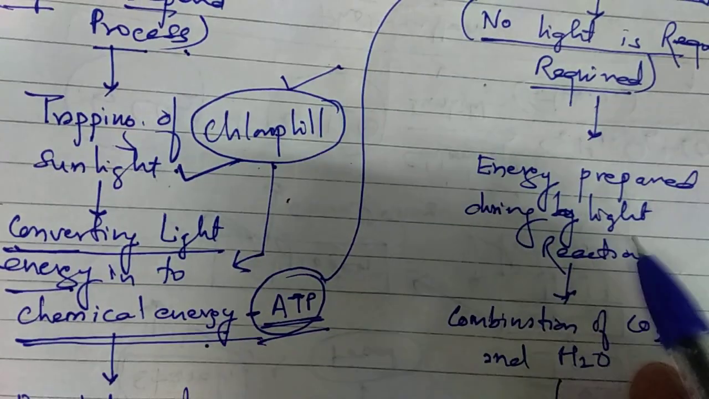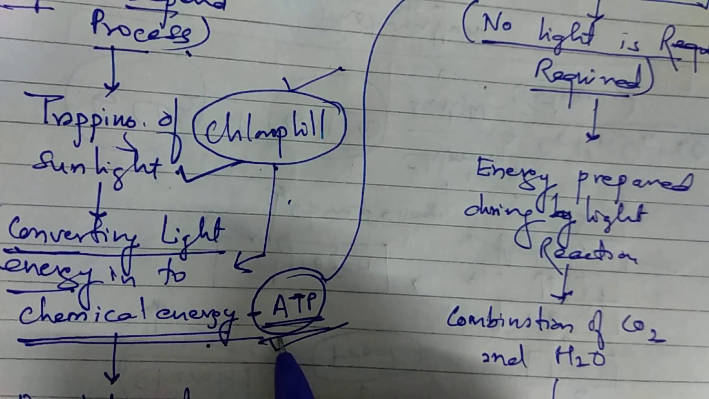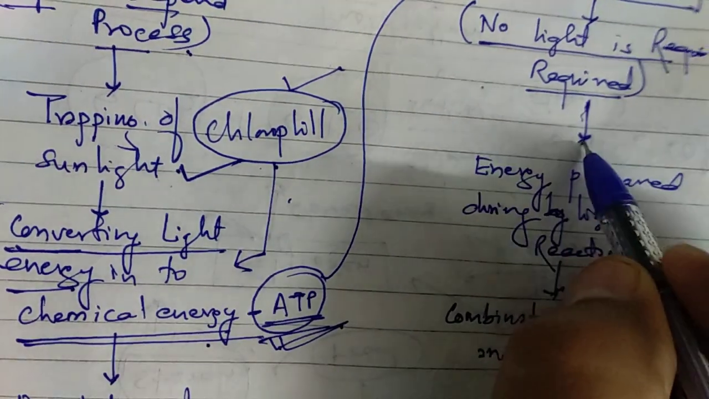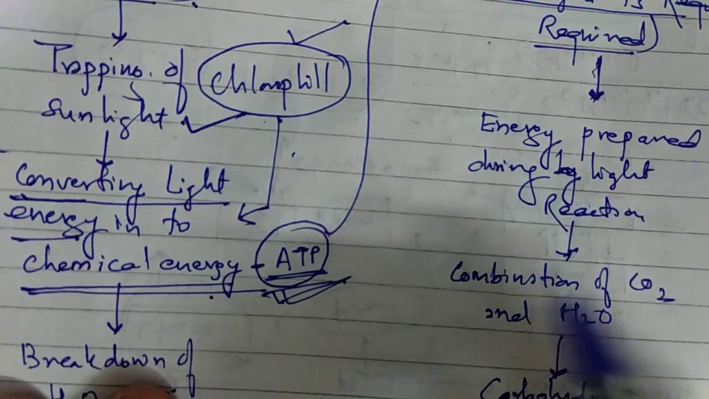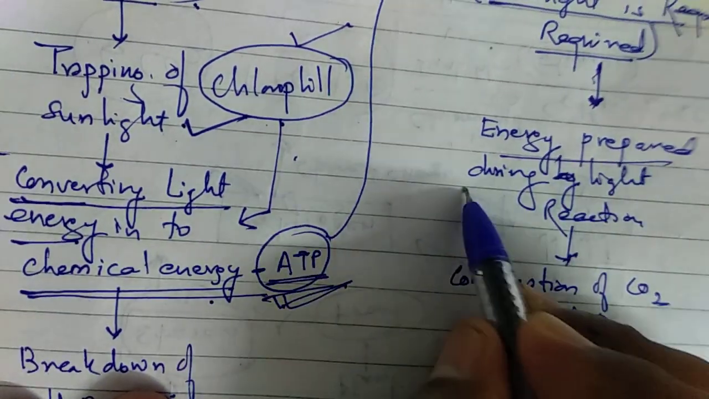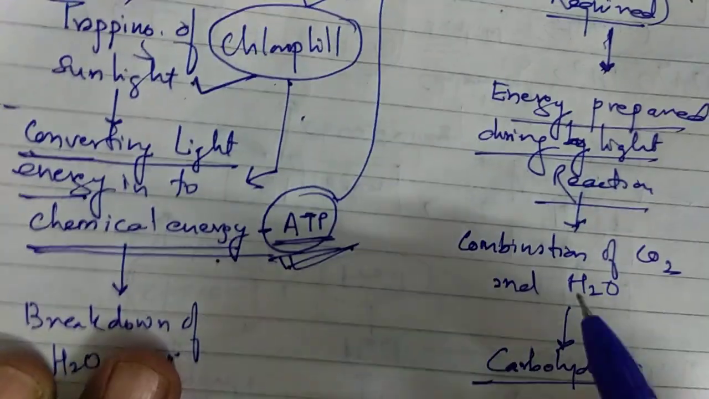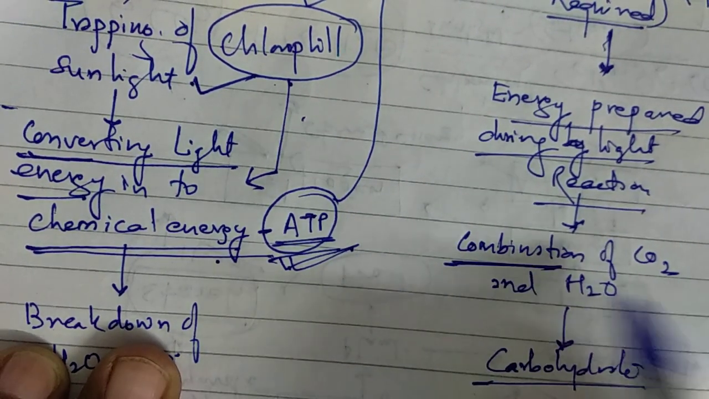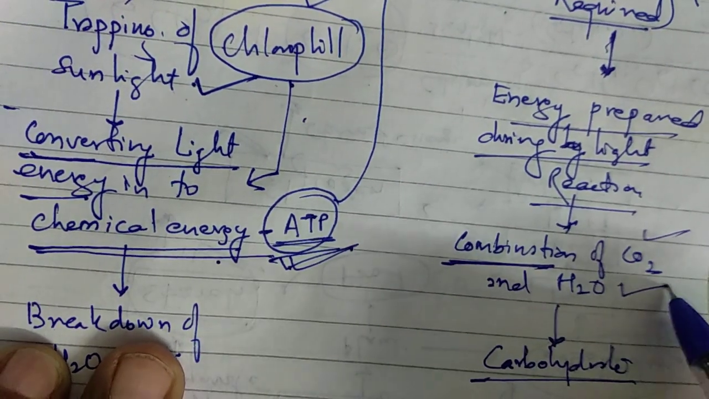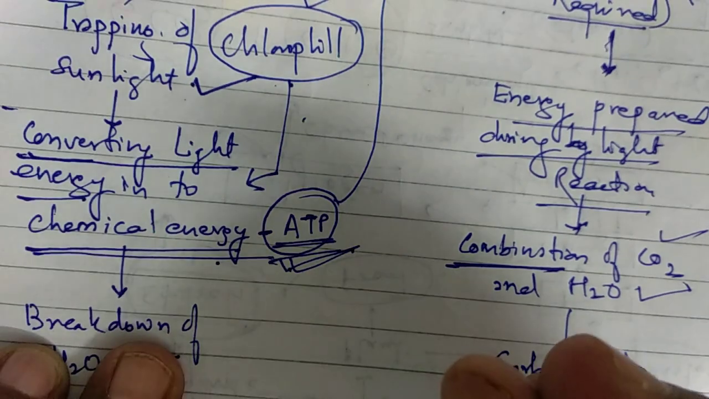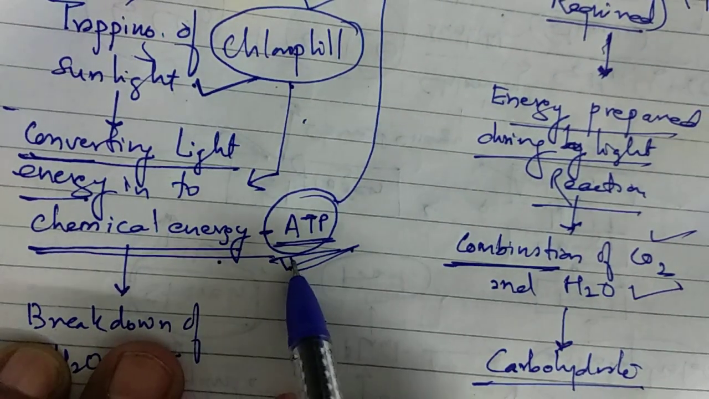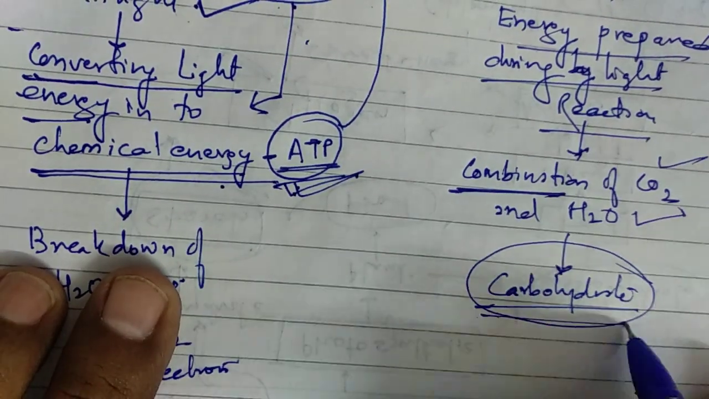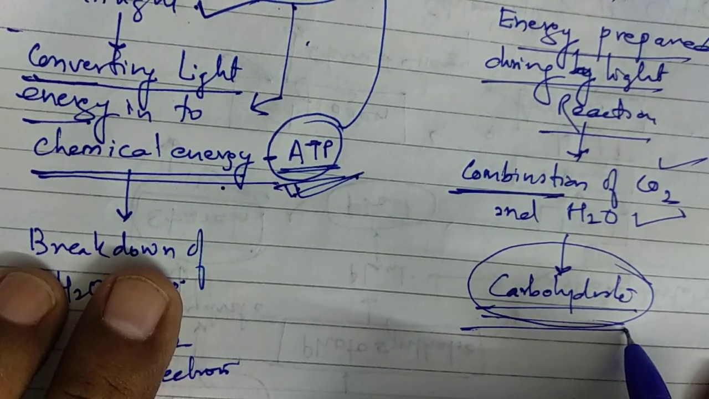So in the dark reaction, whatever energy is produced in the light reaction in the form of ATP is utilized, where the energy prepared during the light reaction is used for the combination of carbon dioxide and water. To combine carbon dioxide and water, this ATP energy is used, and after the combination, a product known as carbohydrate is formed.